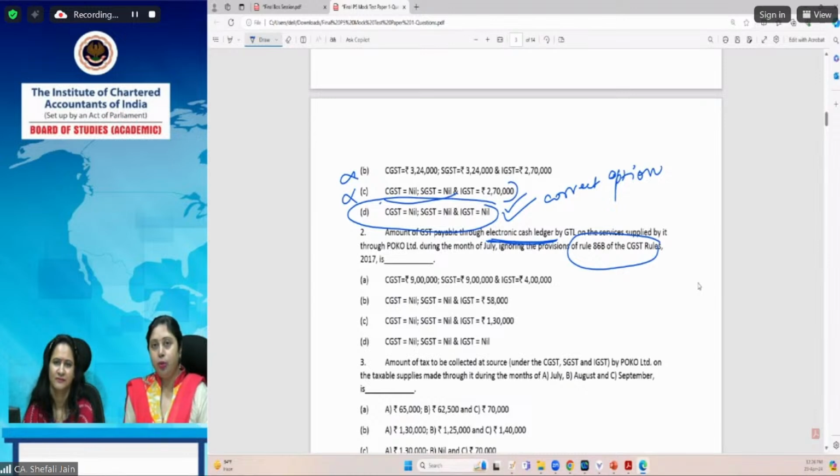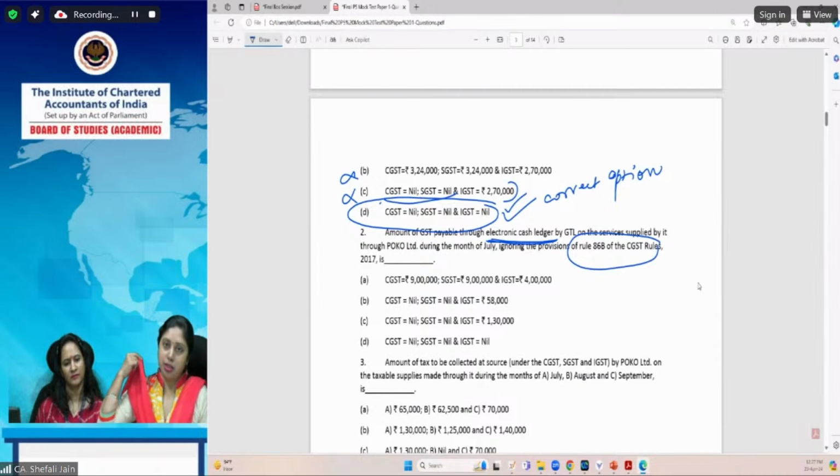Rule 86B, you know, provides that in case the value of supply is more than 50 lakhs in a particular month for a supplier, then it can pay only up to 99% of its output tax liability using its electronic credit ledger. At least 1% it has to pay from the cash ledger. But we do not have to worry about the 86B provisions. We just have to see what our output supply is, what our inward supply is, and then set off the two to arrive at the net GST payable in cash, or net GST payable through the electronic cash ledger.